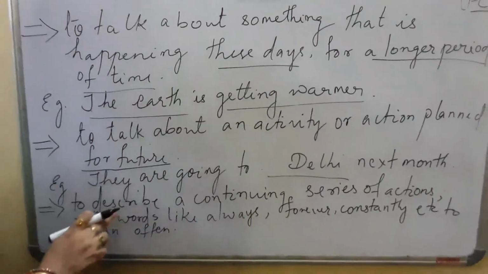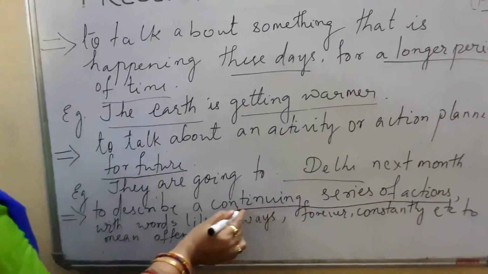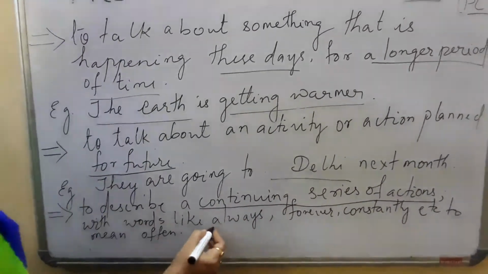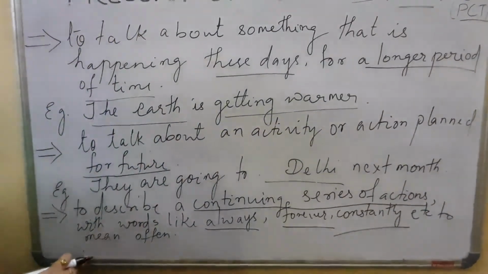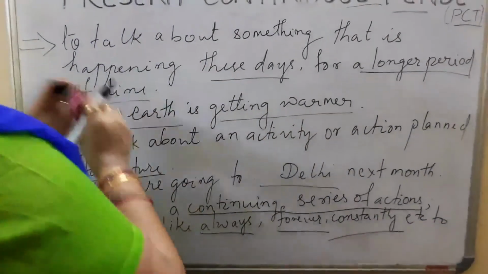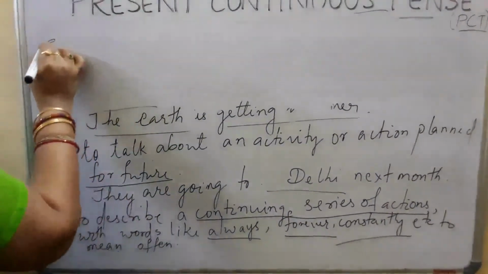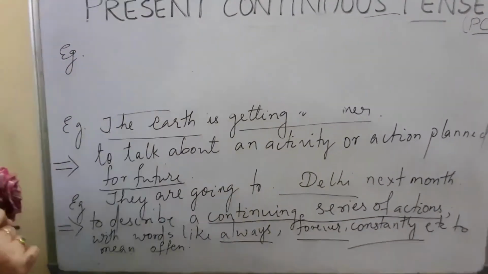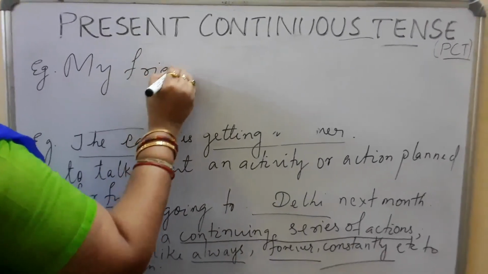Next one, we can describe a continuous series of actions with words like always, forever, constantly, that means normally, often. If you have not understood, let me explain with an example. It is the lockdown period, no school for children. So what are you doing?